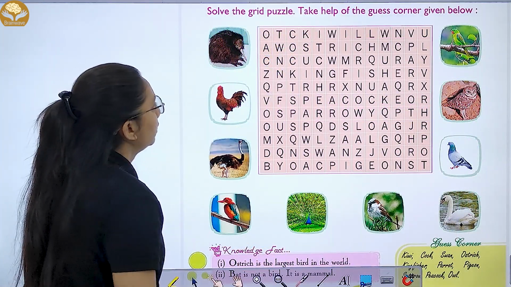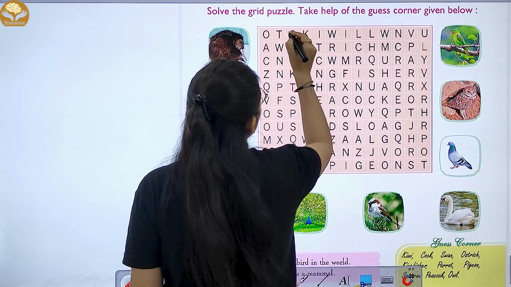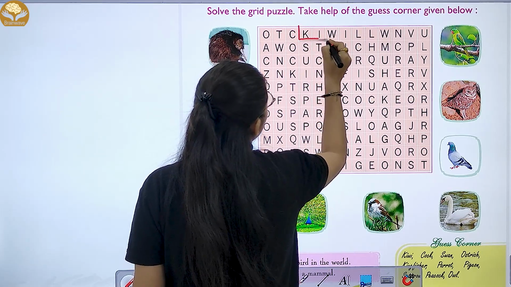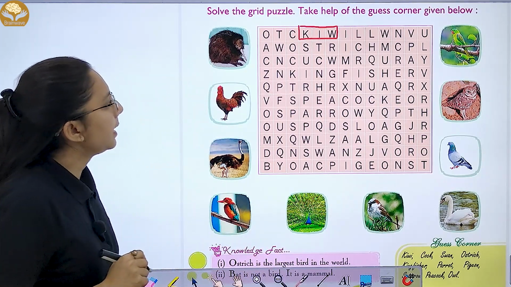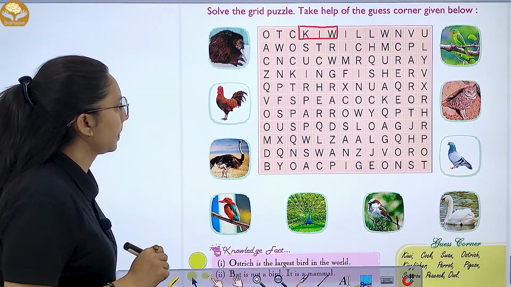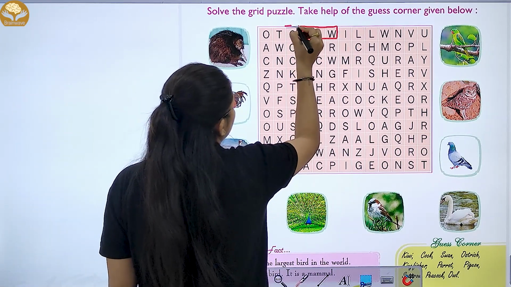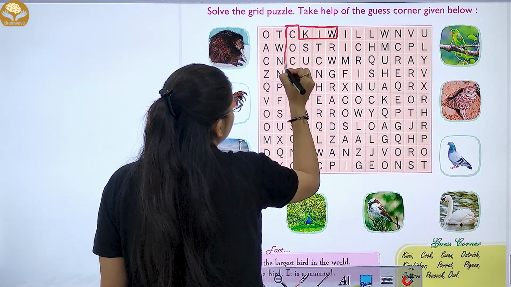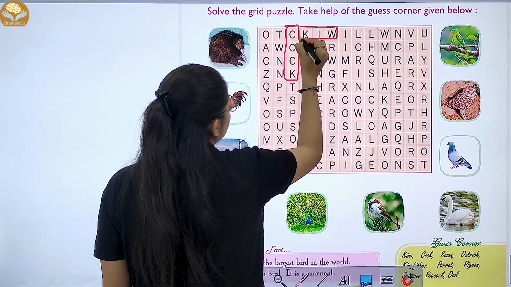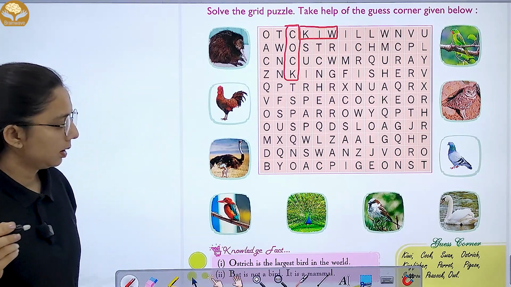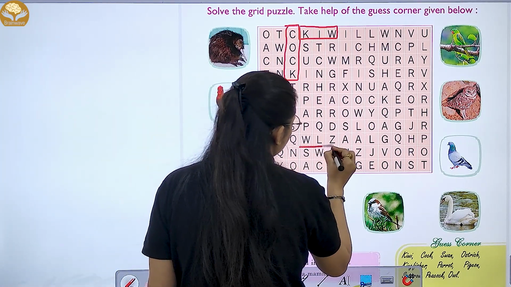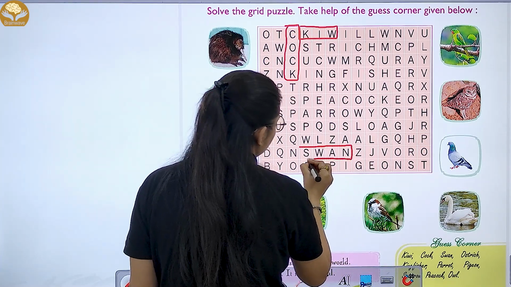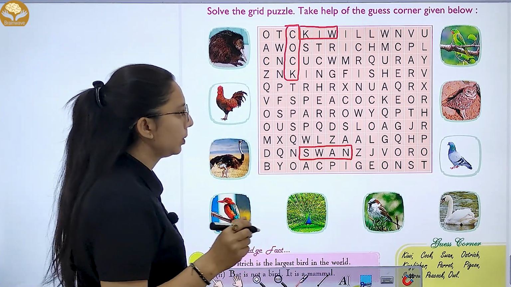Here first is your kiwi. Next is cock. Then we have swan.